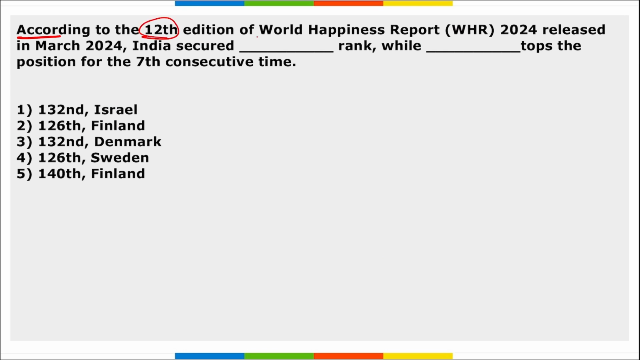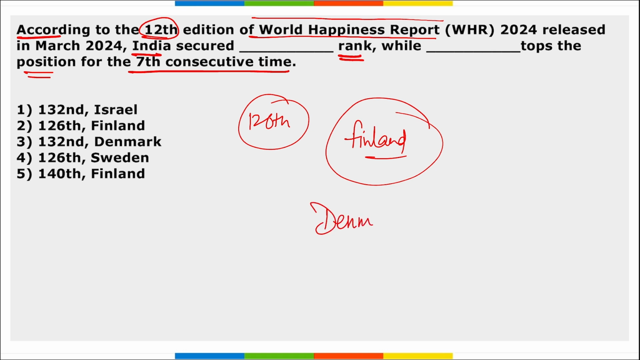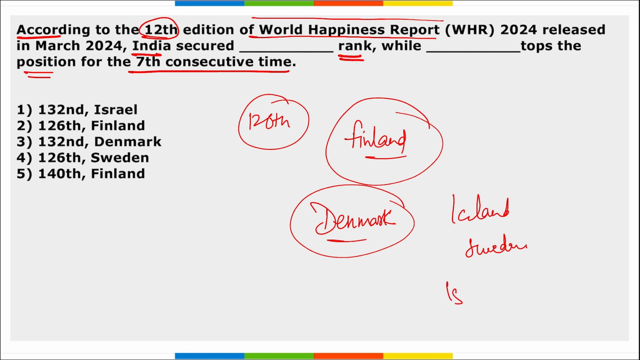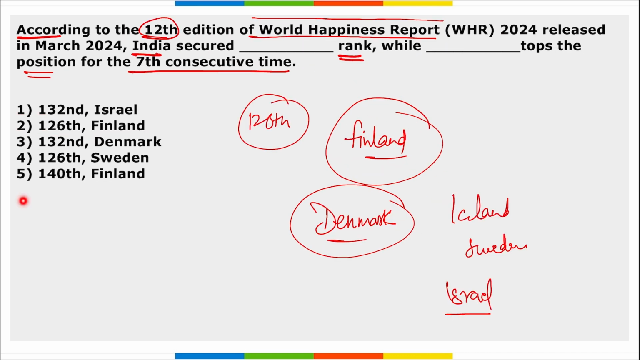Next, according to the 12th edition of the World Happiness Report 2024 in March, India secured dash rank while dash has topped the position for the 7th consecutive time. So India secured 126th rank while Finland has topped the position for the 7th consecutive time. Finland is followed by Denmark, Iceland, Sweden, and then Israel. India is at 126th position out of 146 countries. So right option here becomes option 2, 126 and Finland.